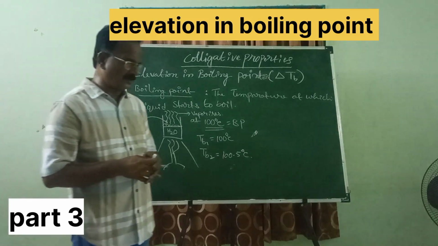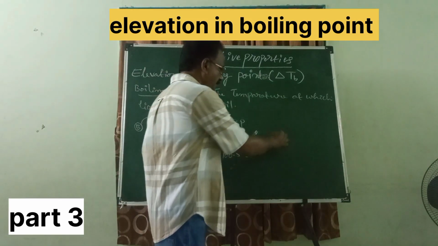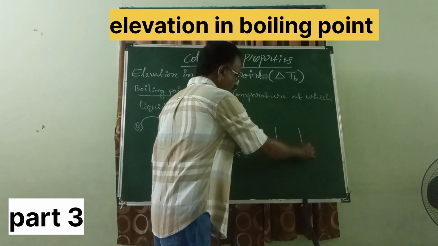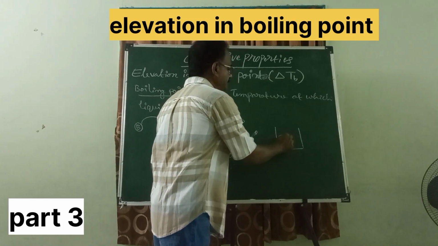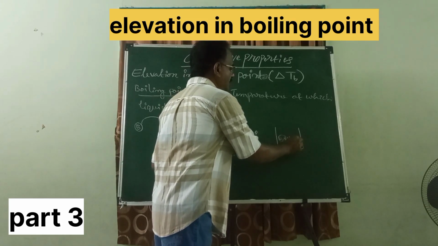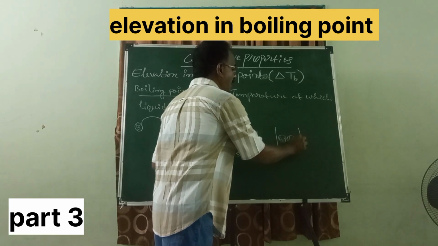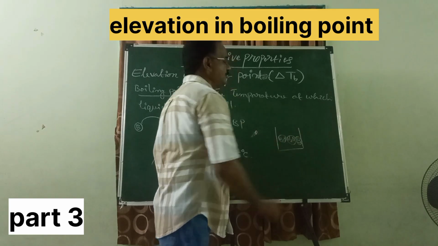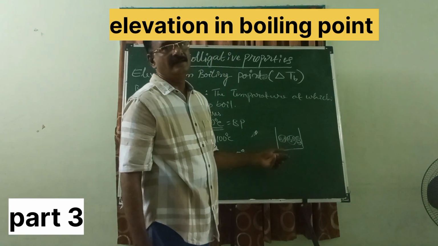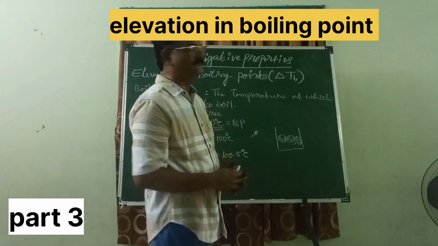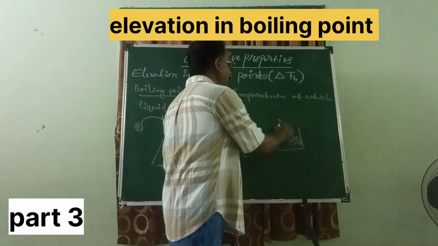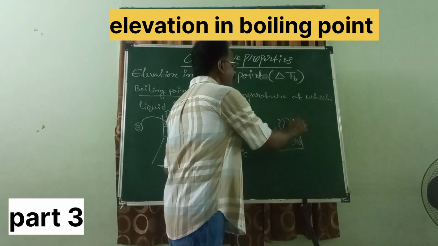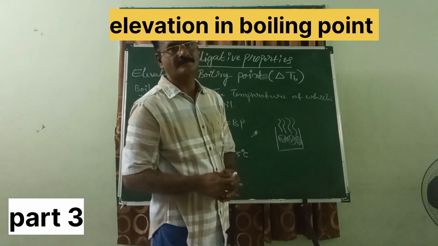What does the non-volatile solute do? Before adding the non-volatile solute, all are H2O molecules in the container. After adding non-volatile solute B, the intermolecular attractions will exist. So the temperature required to boil will be more.